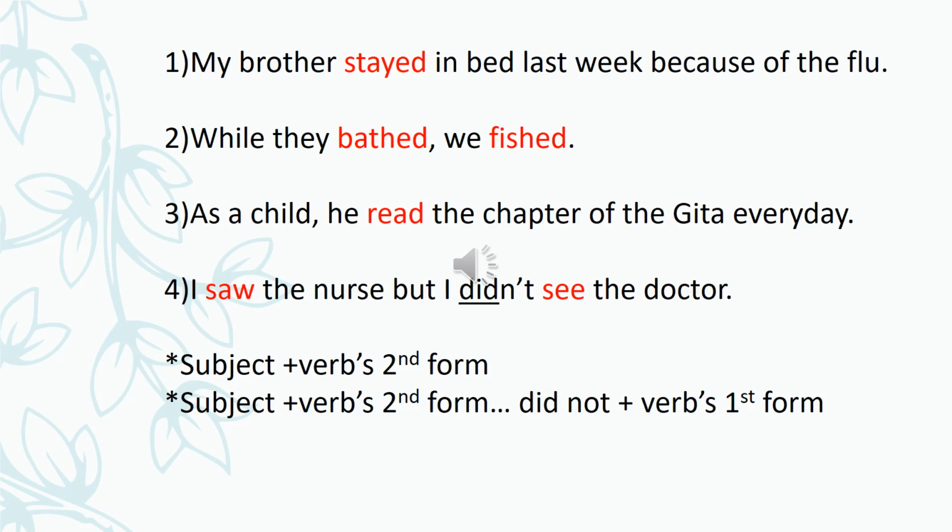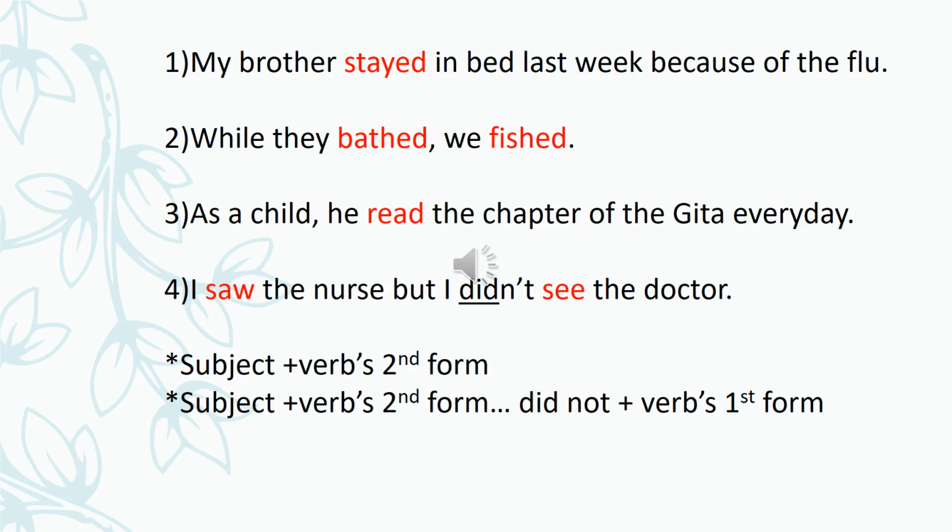Then fourth, the verb is saw. But here the second verb is again there, but it is the first form of the verb. Like the first form of the verb is see, second is saw, and third is seen. But in the fourth example, we can see that yes, it's simple past tense. Saw is the second form of the verb, but here see is the first form of the verb.